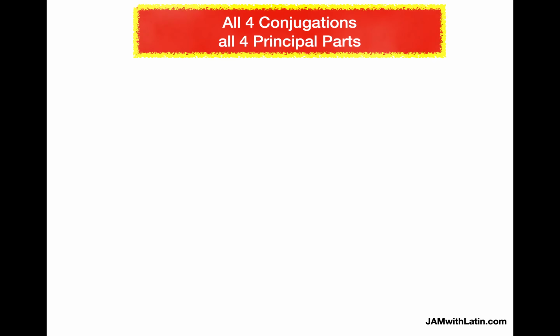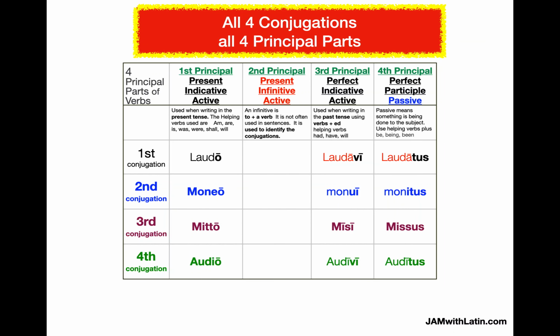Let's see all four conjugations and all four principal parts. So here's our principal part chart. Down the left side are the four conjugations. Now, if you're using the Henley textbook, it will take you a few chapters to go through all four conjugations. But you're going to start with laudo. And then second principal part, laudere, means to praise. Laudavi, the third principal part, and laudatus, the fourth principal part.